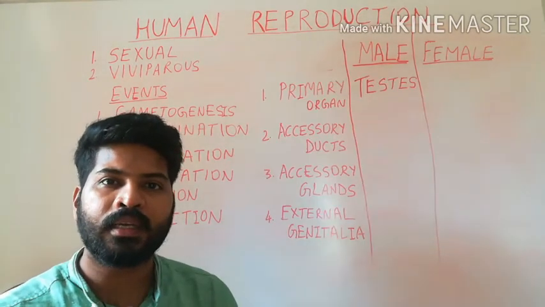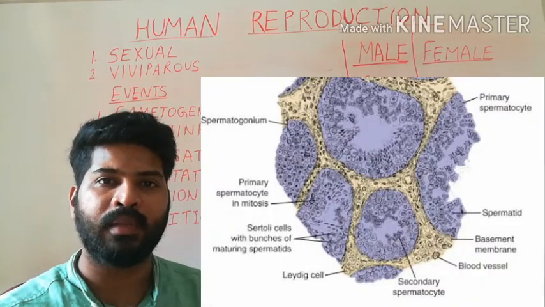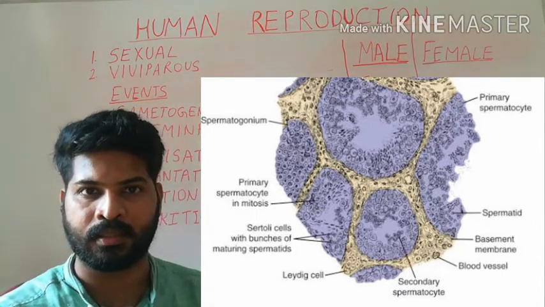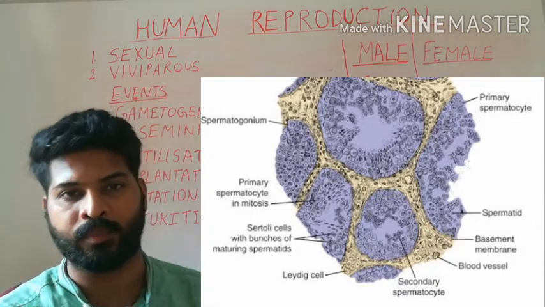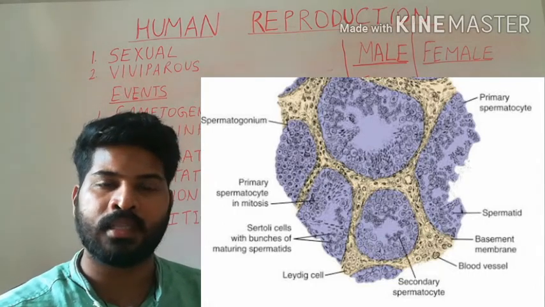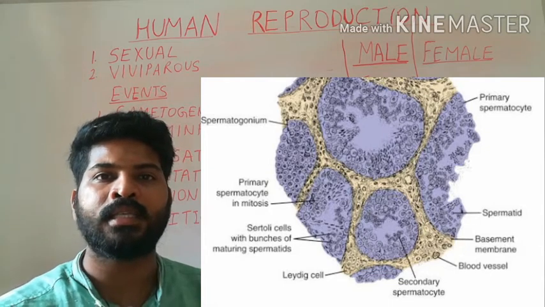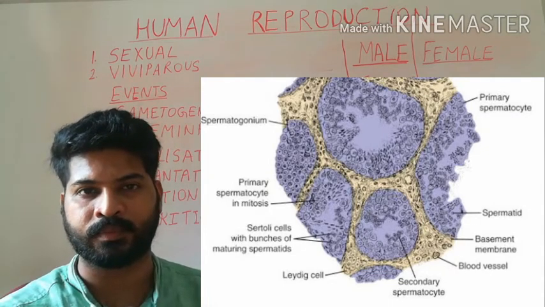The inner lining of the seminiferous tubule contains two types of cells, as you can see in the diagram. The cells are spermatogonia and Sertoli cells.